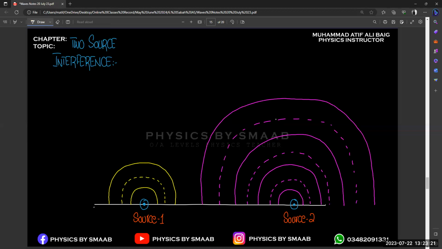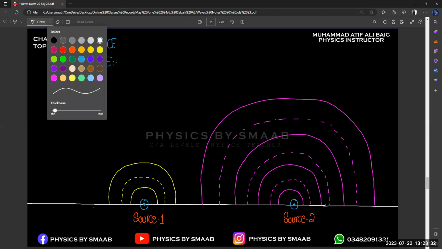Normally we discuss two waves only, but suppose there are two sources. What will their interference look like?